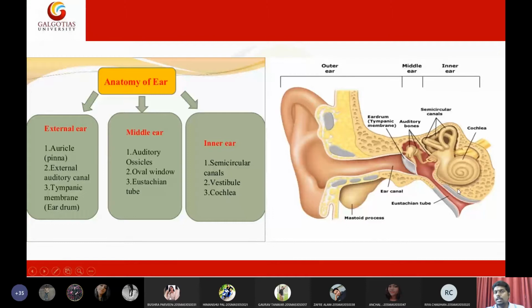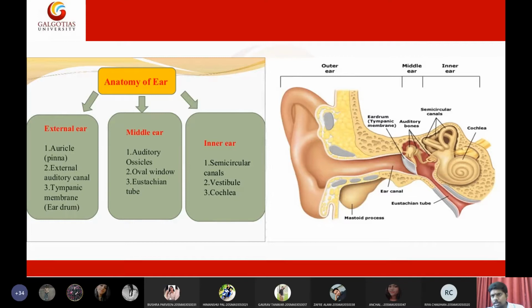Then coming to the inner ear, it is composed of semilunar canals. These weird three canals are called semilunar canals. Then we have the vestibule. When I say vestibule, this is the vestibular nerve. This is the region of the inner ear where the nerves are connected to the brain. So from the cochlea, the nerves are connected to the brain in the region called the vestibule. Then last and finally is this snail-like structure called the cochlea. So together, the cochlea, vestibule, and semilunar canals make the inner ear.